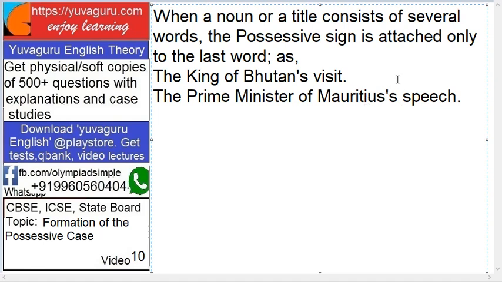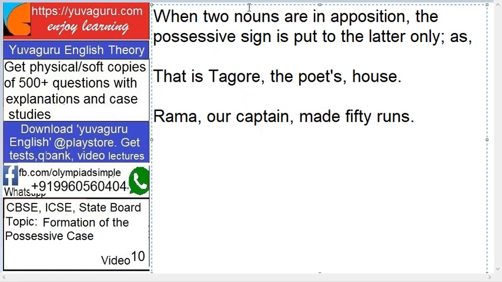So last word. Okay. When two nouns are in apposition, the possessive sign is put to the latter only. See here, two nouns in apposition. Now what is apposition? Apposition means when the two nouns refer to the same person. Means see this, Tagore, the poet's house. This poet is also the same person, Tagore, so both are referring to one person only.